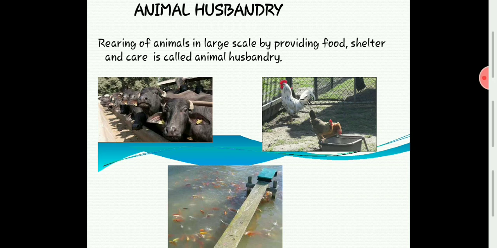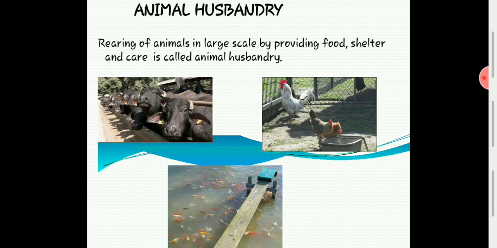There are so many things like milk from cows, buffaloes and sheep. Then eggs from poultry, from hens. Fishes are used as food. So many animals are beneficial. That's why these animals are reared on a large scale, and it is called animal husbandry.